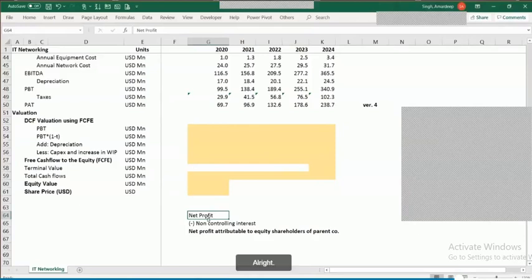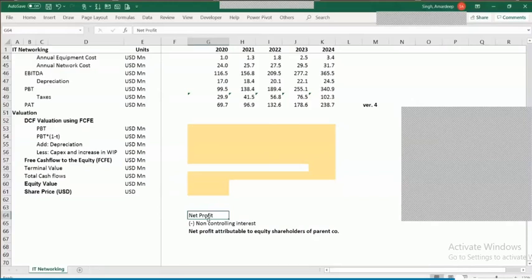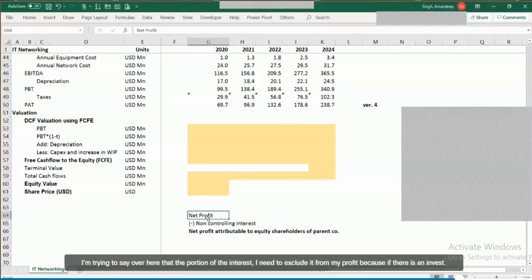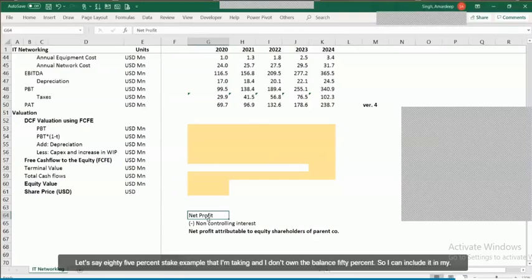All right. Let us come back to this sheet now. I hope all of you have opened this file. This is the PAR01 IT networking file. You're not clear? Okay. So the thing that I'm trying to say is that the portion of the interest that I don't own, I need to exclude it from my profit, because if there is a company in which I hold some stake, let's say 85% stake in the example I'm taking here, and I don't own the balance 15%, I can't include it in my valuation because I don't own it completely.